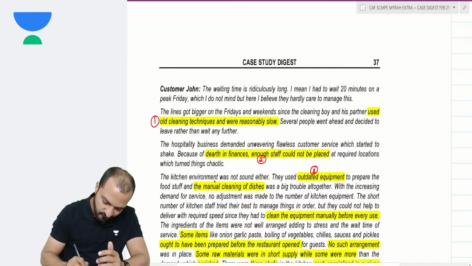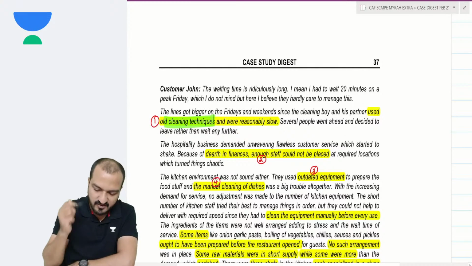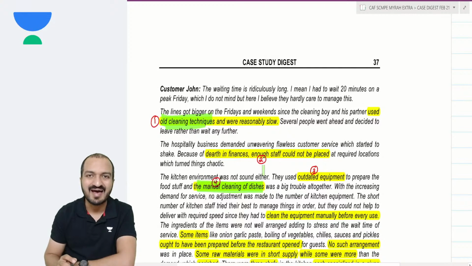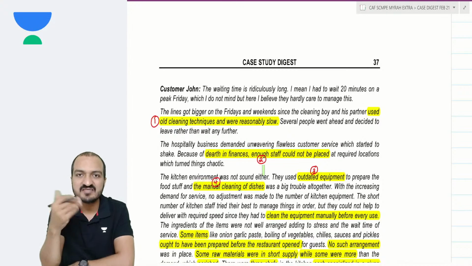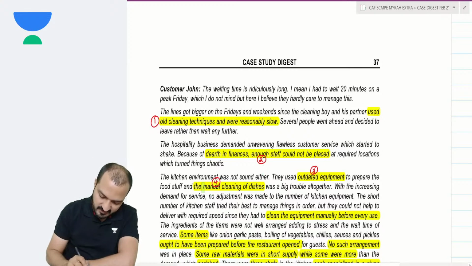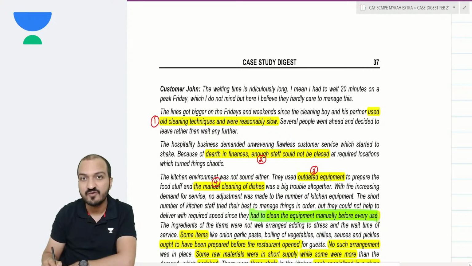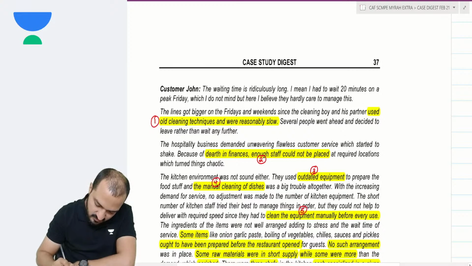And you have number 4, manual cleaning of dishes. So your cleaning of the restaurant was also a very old technique, and cleaning of the dishes is also manual. They don't have a dishwasher. Most restaurants will have dishwashing machines so that they can save time on the cleaning work, and that dishwasher will actually wash the dishes in a cleaner, better way. But these people are still using manual cleaning of dishes. Also, they had to clean the equipment manually before every use. So not just the dishes, they also have to clean the equipment manually before every use.